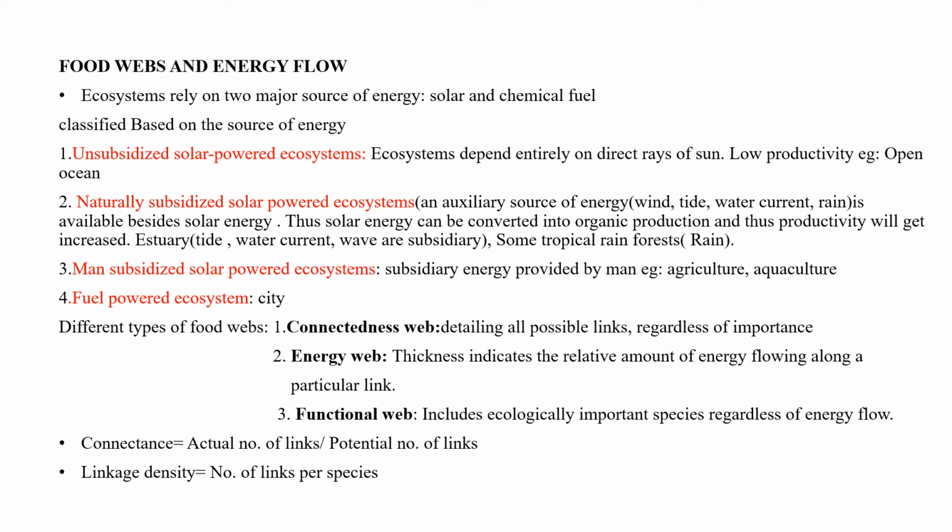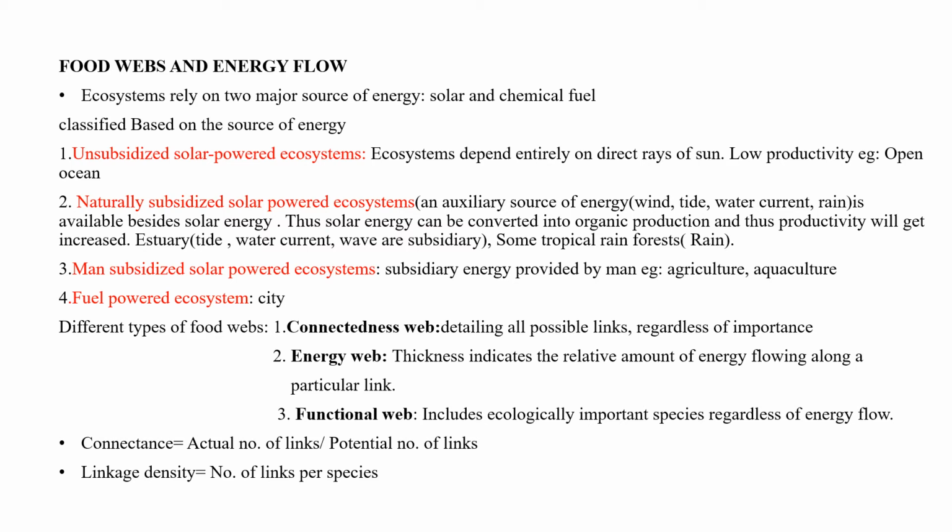Example, the open ocean. Naturally subsidized solar powered ecosystems have an auxiliary source of energy such as wind, tide or water current. Thus the solar energy can be converted into organic production, and productivity will be increased. Examples are estuaries and some tropical rainforests. Man-subsidized solar powered ecosystems are agricultural lands. The fuel powered ecosystem is the urban city.